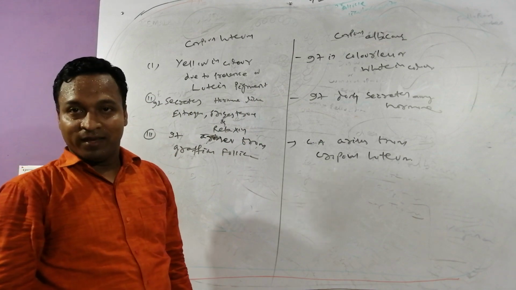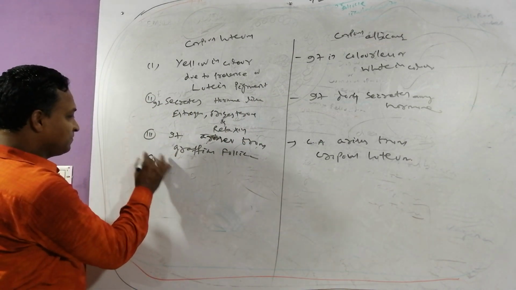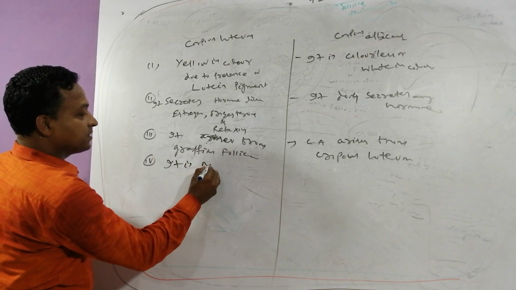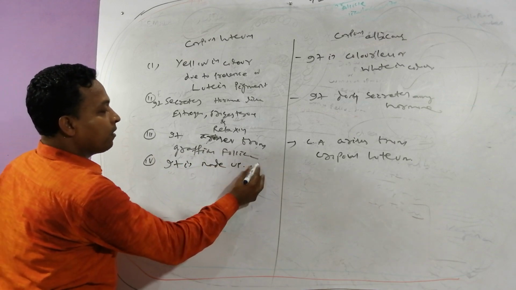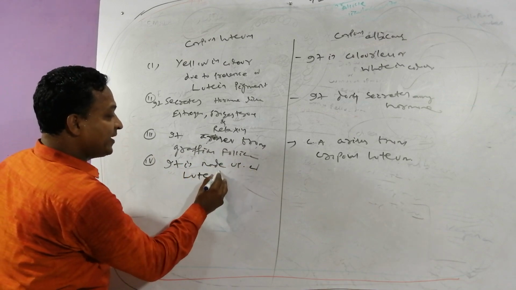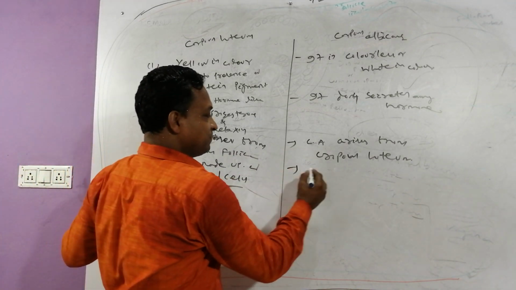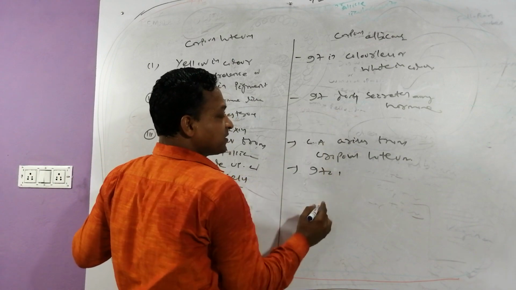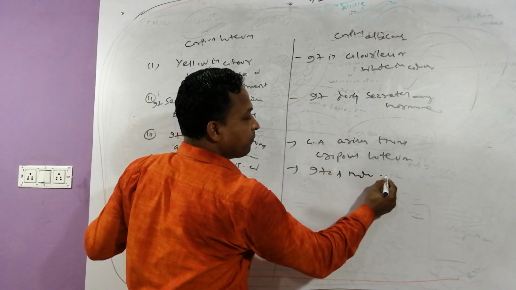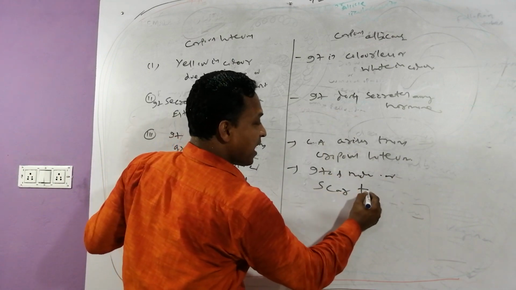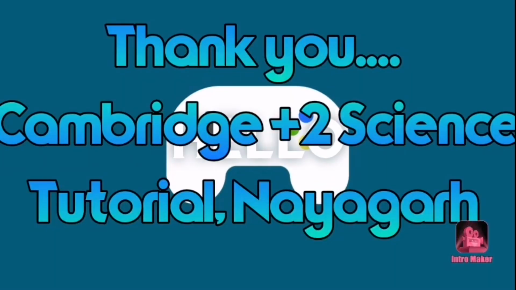Corpus luteum. Yes. Next one: the corpus luteum is made up of luteal cells. The corpus albicans is made up of scar tissue.